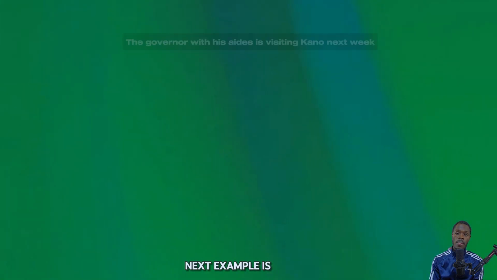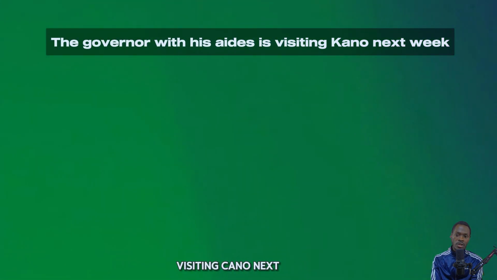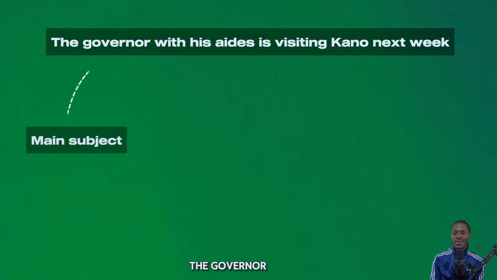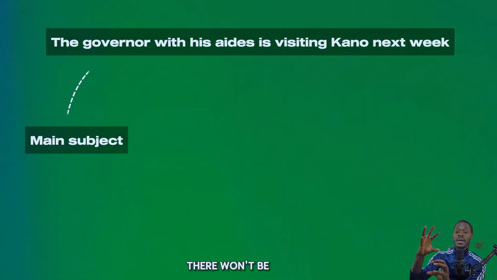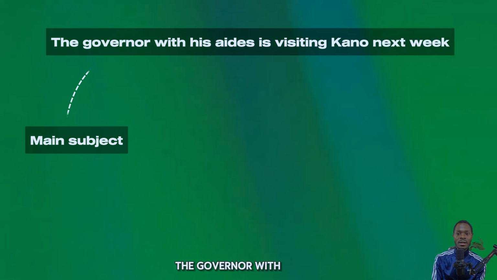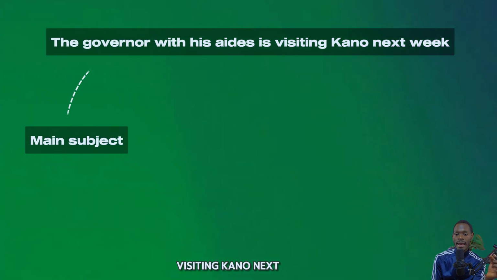Next example is: the governor with his aides is visiting Kano next week. So our subject here is who? The governor. It's the governor who is doing the action in the sentence. Without the governor, there won't be his aides. So in this case, the governor with his aides is visiting Kano next week.